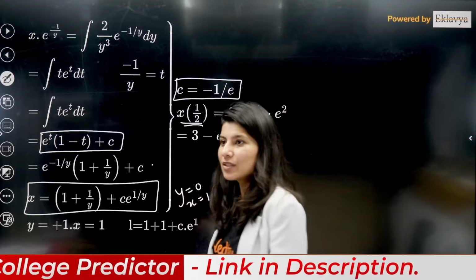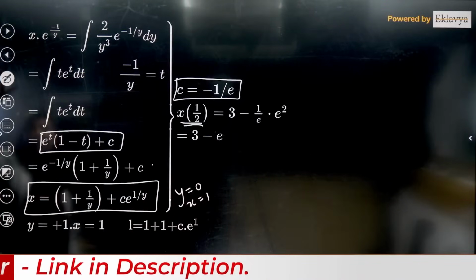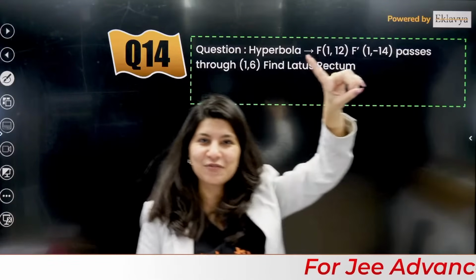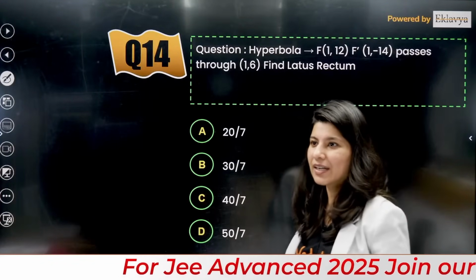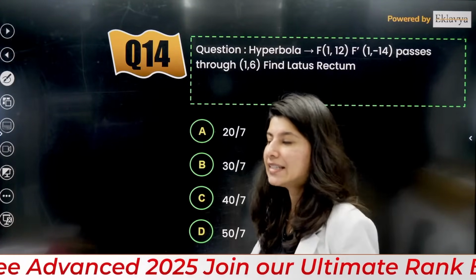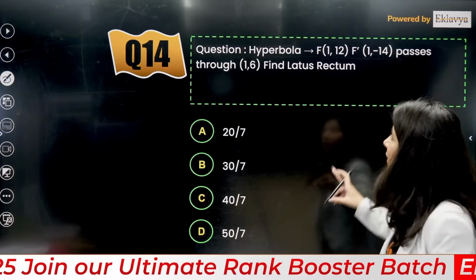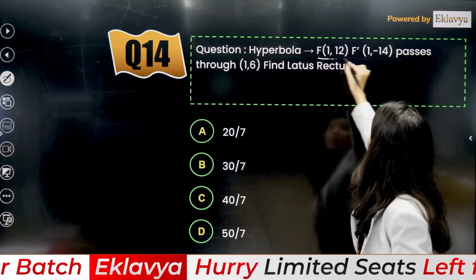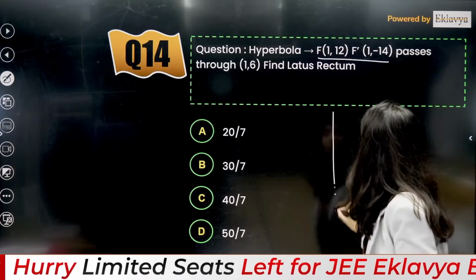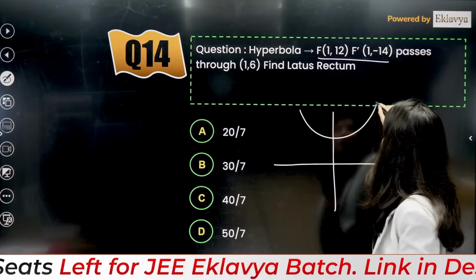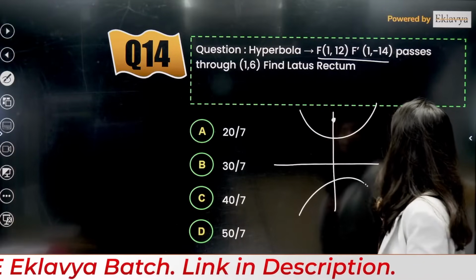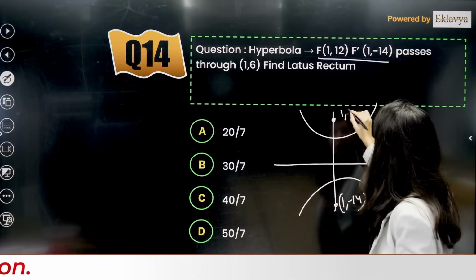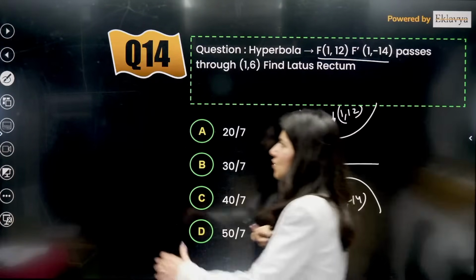Okay. Alright. So this was the last question from mathematics. Okay. And one more question from conic section. We have one more question. I think this is an easy question right here. Question, hyperbola. So we have a hyperbola whose both the focuses are given to you. This is 1, 12 and this is 1, minus 14. Can anybody tell me equation of such conjugate hyperbola?